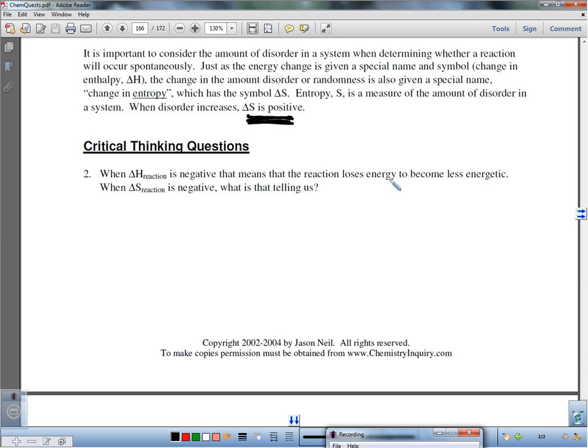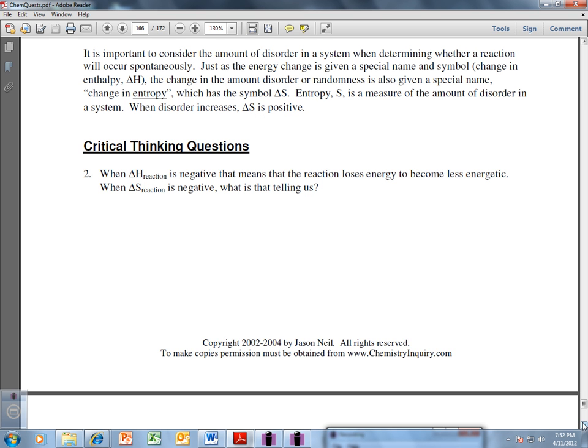Alright, so here, if I look at number 2, delta H is negative. That means the reaction loses energy, becomes less energetic. That's from chapter 6. Delta S is negative. That means that my disorder is decreasing. So I'm becoming more ordered or more organized. So my molecules have become more organized or more ordered. Alright? So that's those two questions.